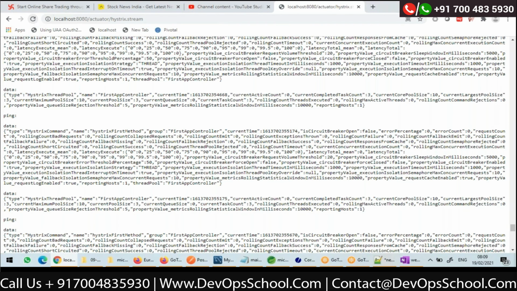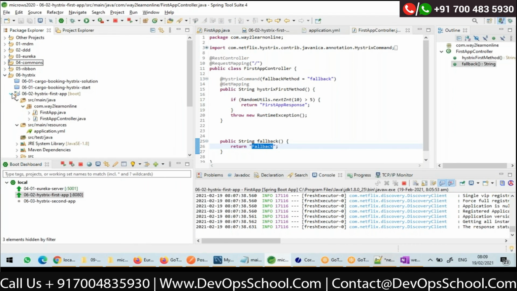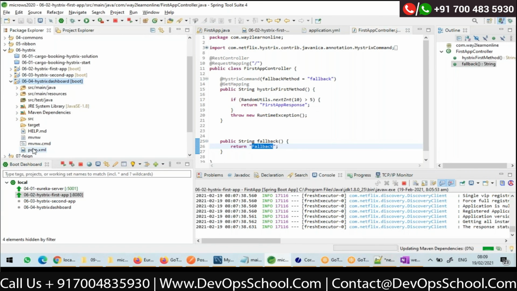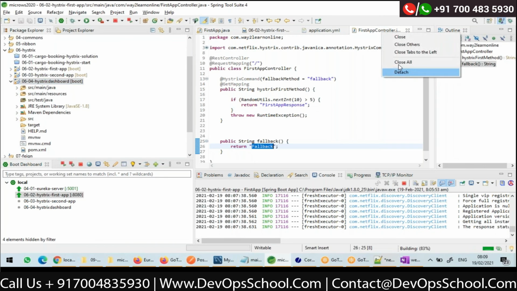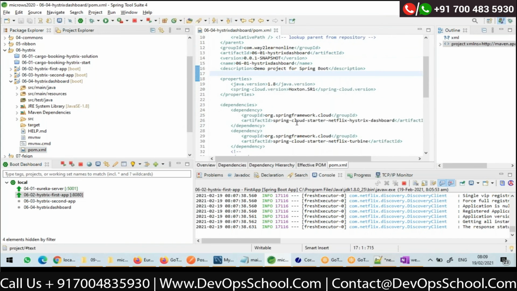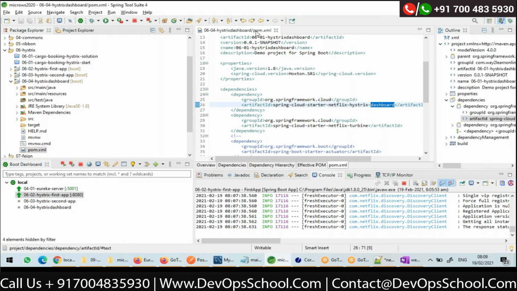I'll stop it. Now, what I want is to start a separate application called dashboard and point it to hystrix.stream so that I can see the metrics graphically. I'll show you how to create your own dashboard. Very simple. Step 1, in pom.xml, you need to add Hystrix dashboard as a dependency.